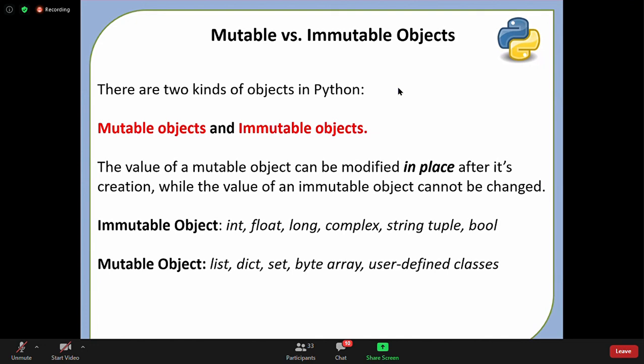So remember, there are two kinds of objects in Python: mutable objects and immutable objects. int, long, complex, string, tuple, all these are immutable objects. Some data types may be new to you. Don't worry, just note them down. We will discuss them in future. Most probably in our next session we will start discussing data types, because we are very clear with variables now: what variables in Python are, how they get created, and memory management.